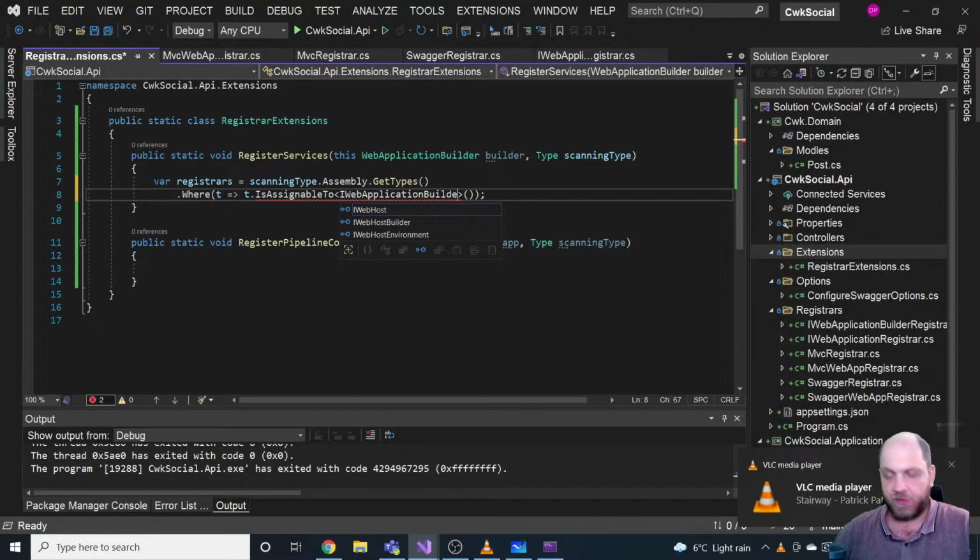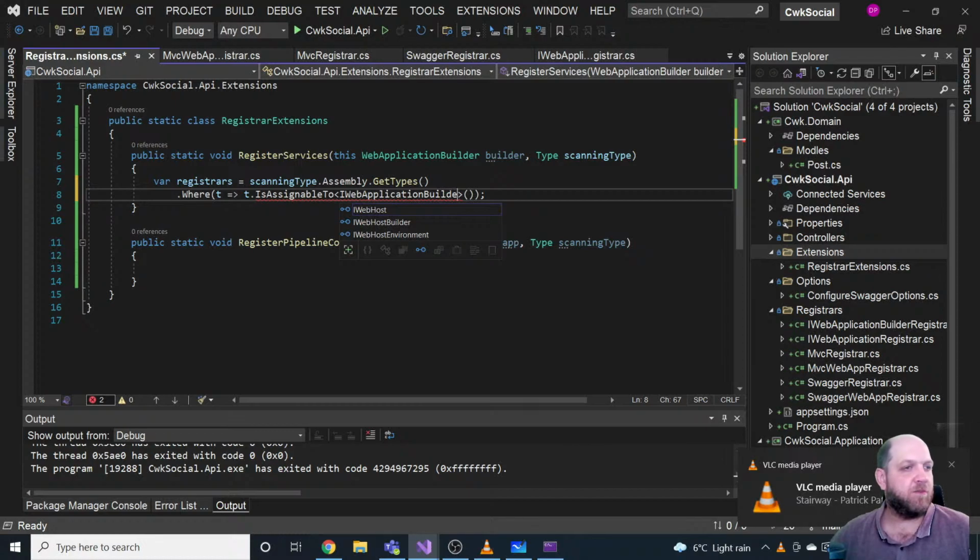So for each register in registers, we just want to say register dot, once again, not the equals, but the RegisterPipelineComponents, and we just have to pass in the app, and that would do it. Okay, so we just really need to actually rethink also this one. So our registers would be GetRegisters, only that in this case we want the registers to be of type IWebApplicationBuilderRegister, and we pass in the builder, the scanning type, sorry. Cool, and everything should work as expected.